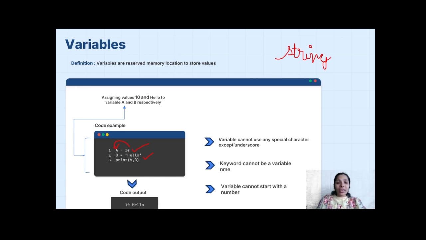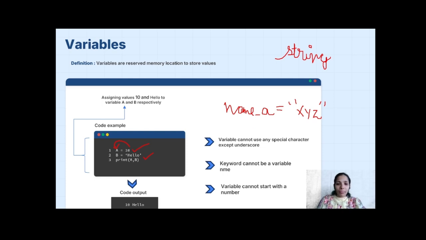So here we have variables. Certain points to be noted: a variable cannot use any special character except underscore. For example, if I say name underscore a equal to double quotes x, y, and z, this could be a valid variable because underscore can be used.